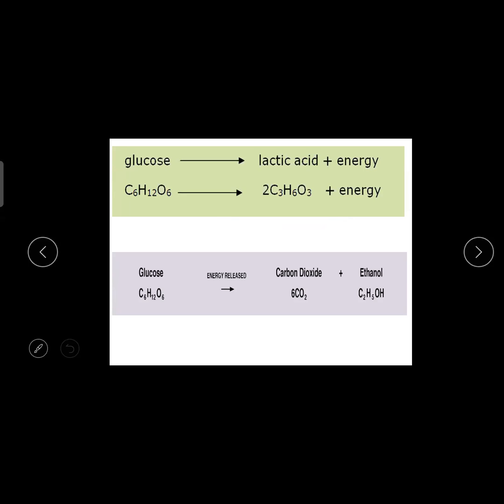This lactic acid fermentation is the first example I have given. In that, what is happening? Glucose is directly getting converted to lactic acid and ATP energy. So this can even happen inside our muscles.